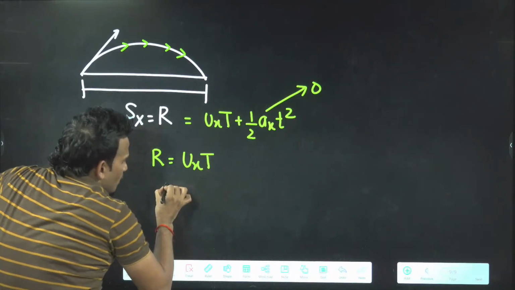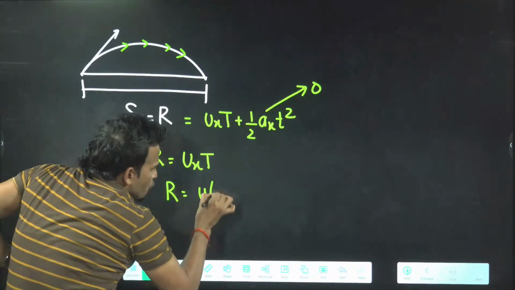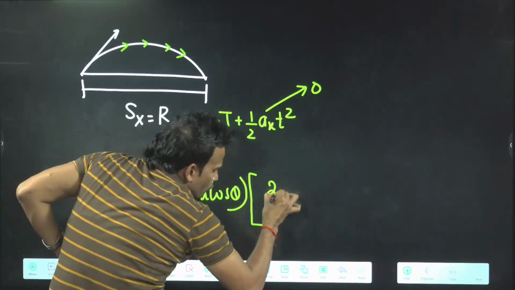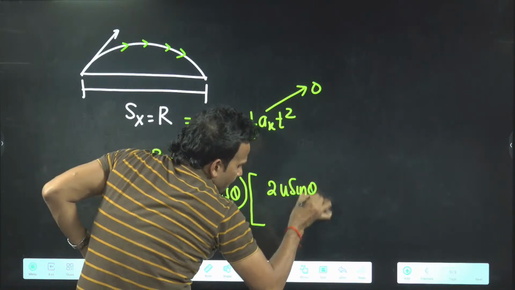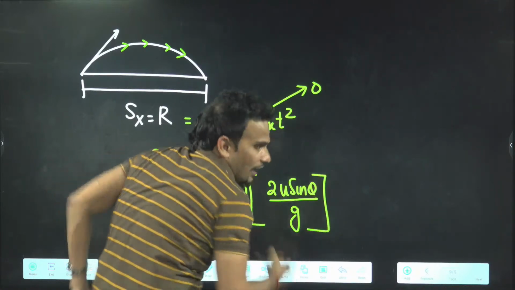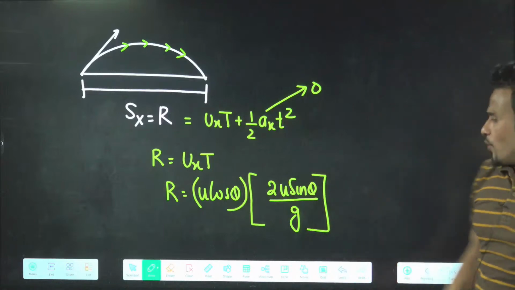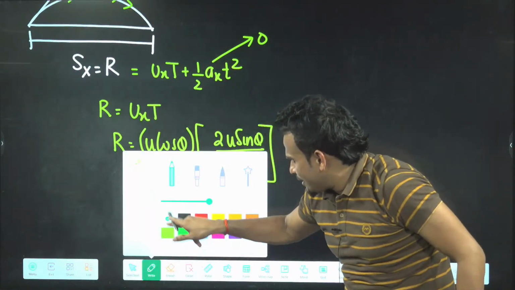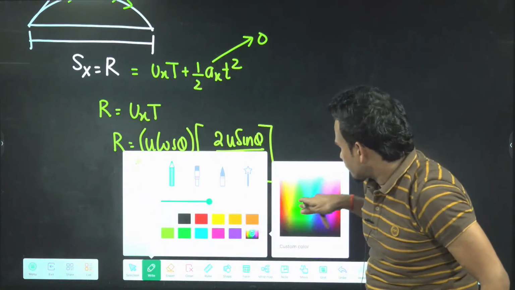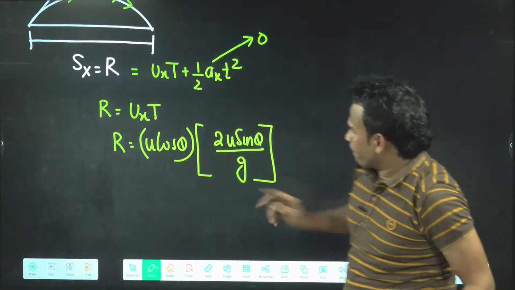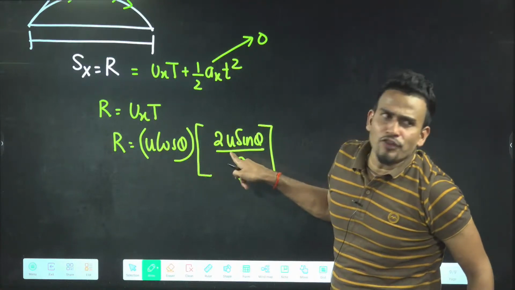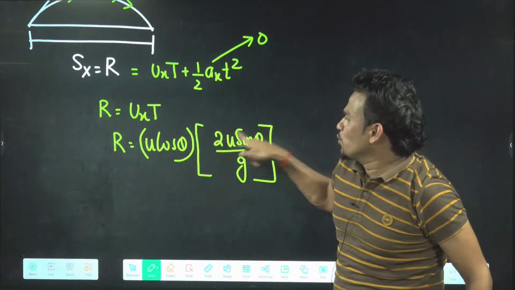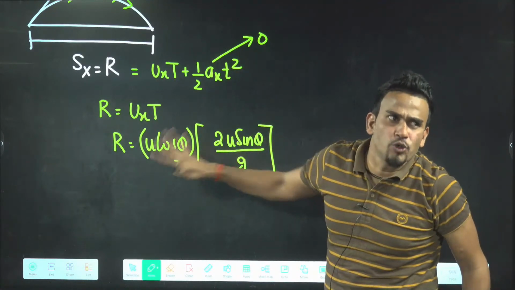And ux, you know, is u cos theta. And time, you just calculated, the total time of flight, is 2u sine theta by g. Now you can arrange it very easily. u will give you u square, and 2 sine theta into cos theta will give you sine 2 theta.